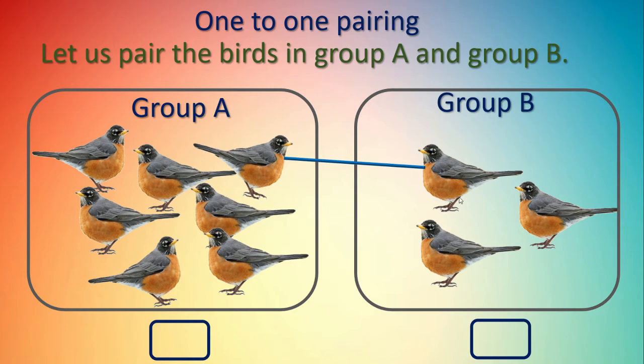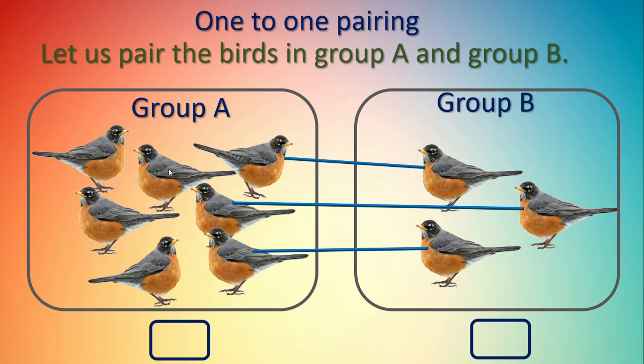Okay, one is over, one pair we got. Second pair we will make, see this bird and this bird. This is called pairing. Okay, third pair, see these two. Got this? Here we made the pairing of birds from group A to group B. Dear children, here we can see no more birds in B group. But here in the A group we can see some birds. They remain without the pair.